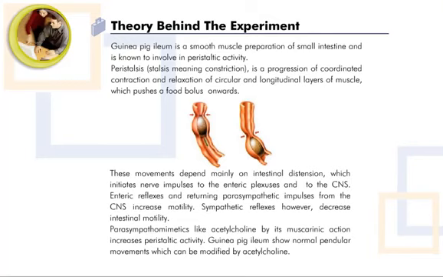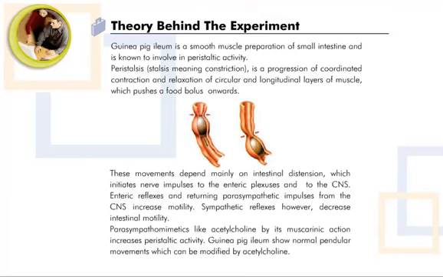Guinea pig ileum is a smooth muscle preparation of small intestine and is known to be involved in peristaltic activity. Peristalsis, stalsis meaning constriction, is a progression of coordinated contraction and relaxation of circular and longitudinal layers of muscle which pushes food bolus onwards.